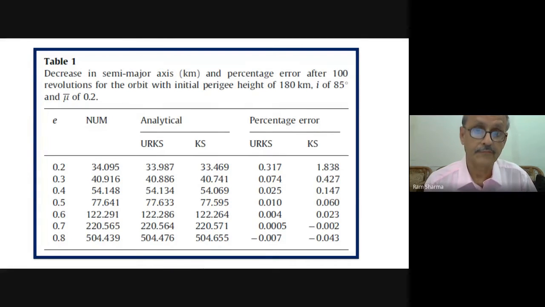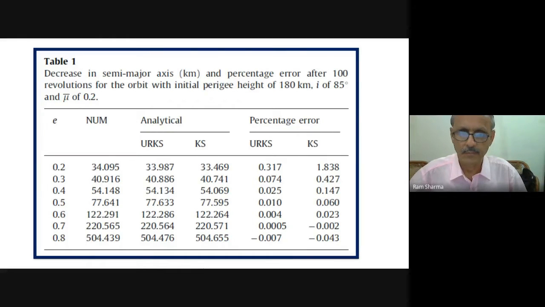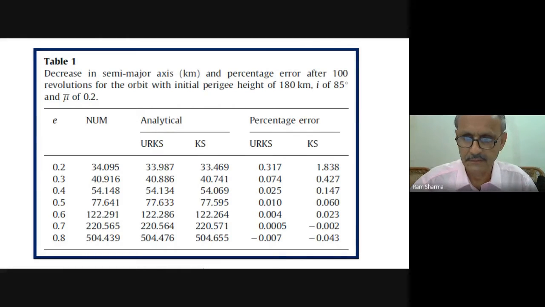And if somebody takes oblateness, say J2, and drag, either with KS or with the uniformly regular KS, they are available separately. Certainly, in my opinion, these are all in infancy, you can say. So these variables will give a future.